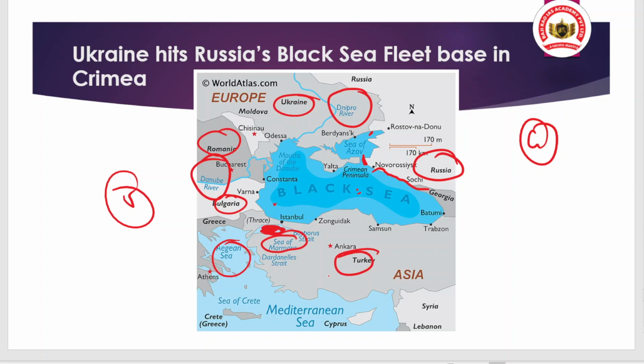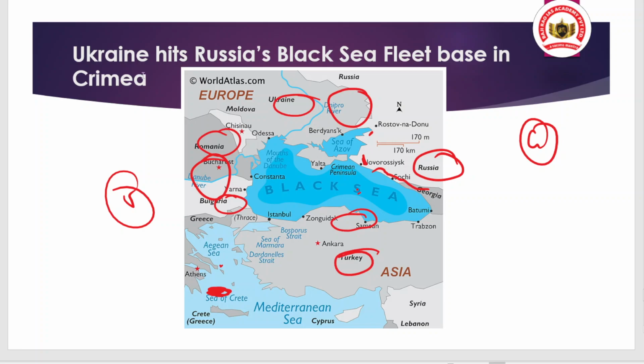Along with the Sea of Marmara, we have important straits. Which straits are there? You can see here the Bosphorus Strait, along with the Dardanelles Strait. So at the Sea of Marmara, we have two important straits: one is the Dardanelles Strait and the other is the Bosphorus Strait.